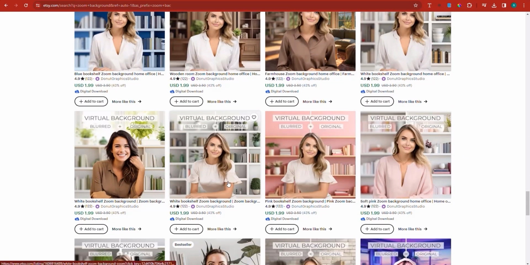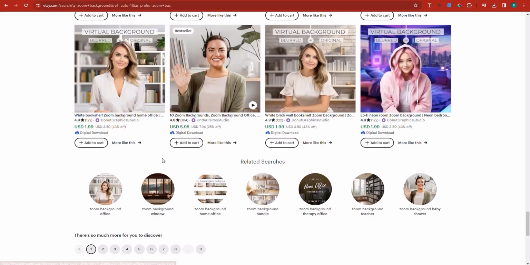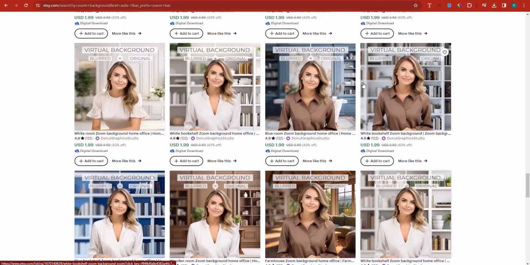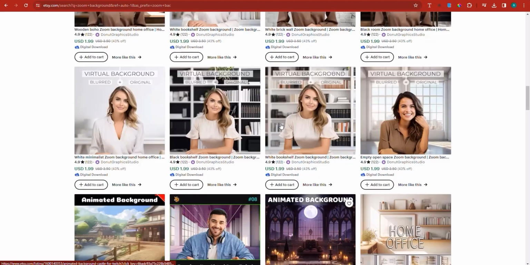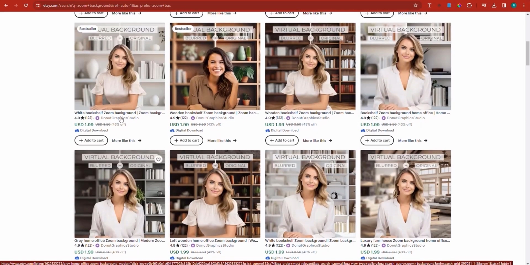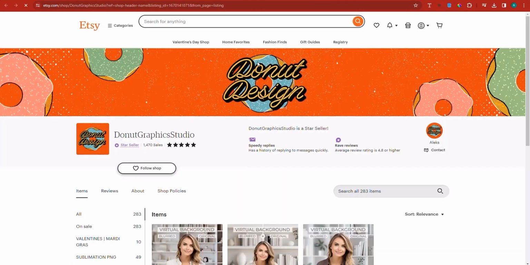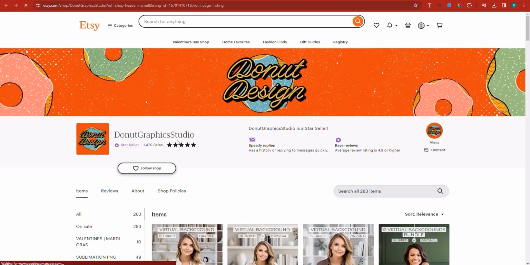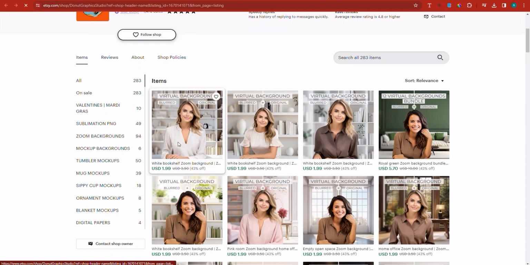And right here, I see a seller who's really doing tremendously. His products are really selling extremely well. He filled the entire landscape of Etsy with all of his products. You can see that these are his products, and he's doing extremely well, right? And we can actually get more information about the seller by going to his store and checking some more backgrounds that he's offering. They've made 1,470 sales, which is quite good. He's a star seller on Etsy, doing fantastic.